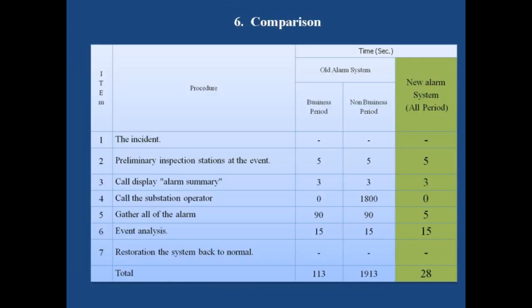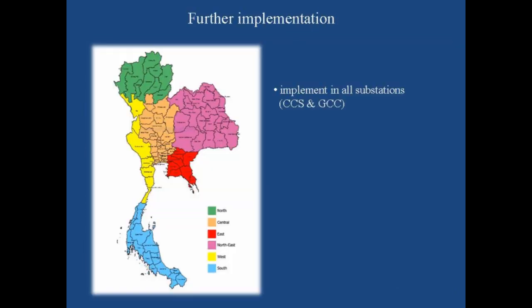This table shows the comparison of diagnosis time of the old alarm system and the new alarm system. We can see that the average diagnosis time was reduced from about 1900 seconds to only 28 seconds. For further implementation, the new alarm system will be implemented in CCS and GCC of all substations in the northern region.